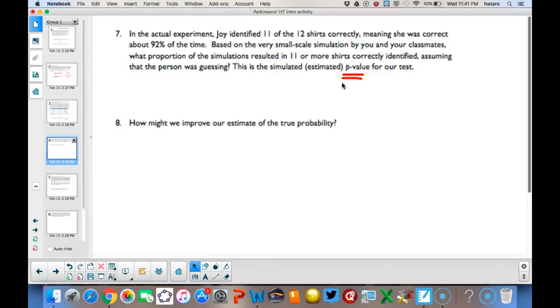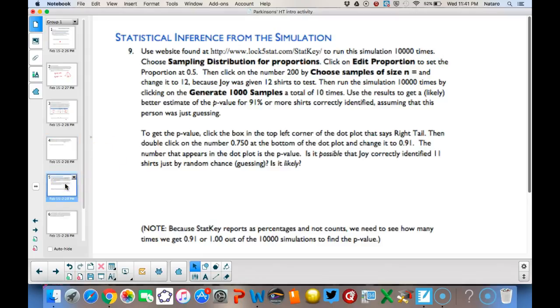So what would be something we might do to improve our estimate of the true probability? If you said do some more simulated trials, your answer would be correct. However, we're not going to continue to shuffle index cards and smell the index cards. We're actually going to do a simulation using something called StatKey. So let's take a look at how we would do this with StatKey. I'd like you to actually pause the video right now and see if you can do all the items that are listed here in number 9.